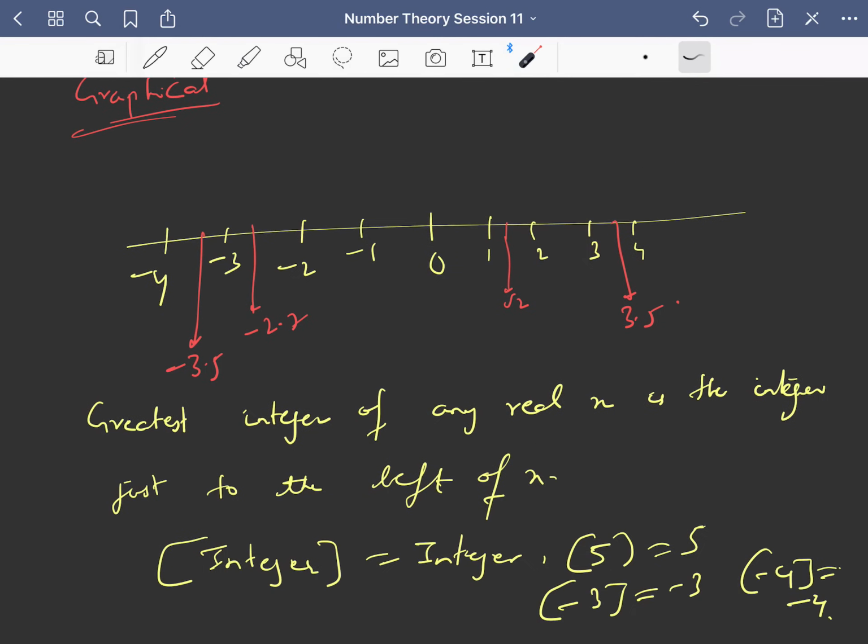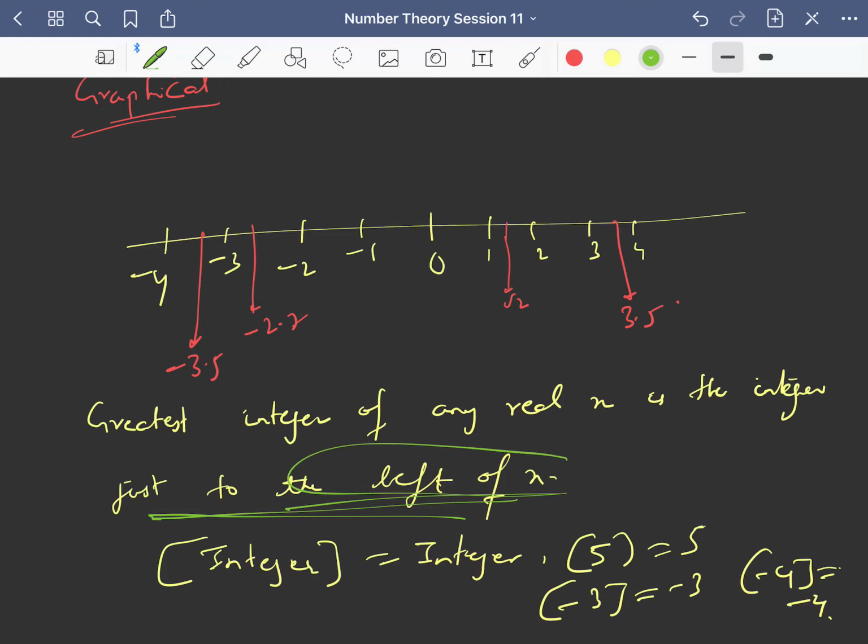Or otherwise you can think of it this way: greatest integer of an integer is the same integer only. So greatest integer of 5 is 5, of minus 3 is minus 3, of minus 4 is minus 4. And if you have a non-integer, then you just need to take the integer which is just to the left of x on the number line, right?